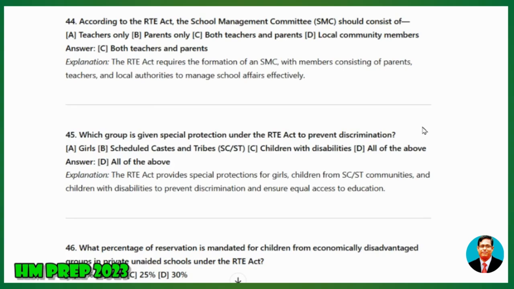45. Which group is given special protection under the RTE Act to prevent discrimination? A, girls, B, Scheduled Castes and Tribes, SC/ST, C, children with disabilities, D, all of the above. Answer: all of the above. Explanation: The RTE Act provides special protections for girls, children from SC/ST communities, and children with disabilities to prevent discrimination and ensure equal access to education.